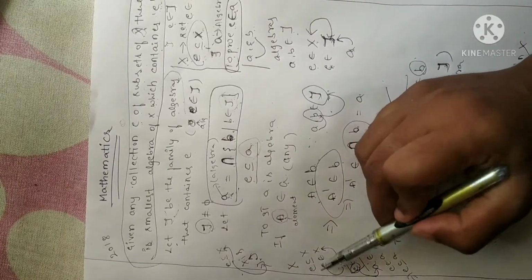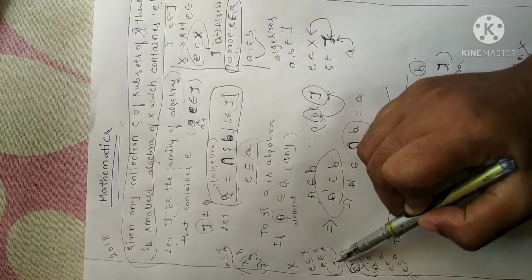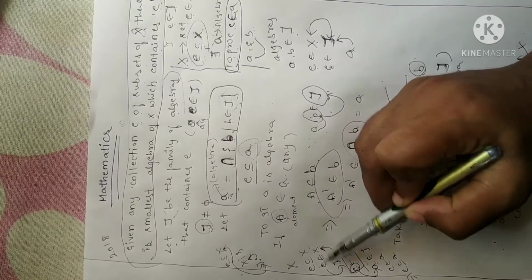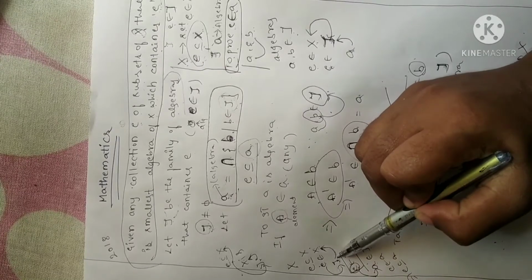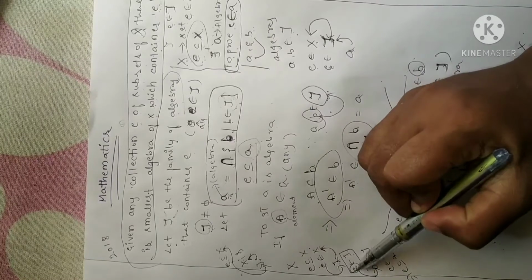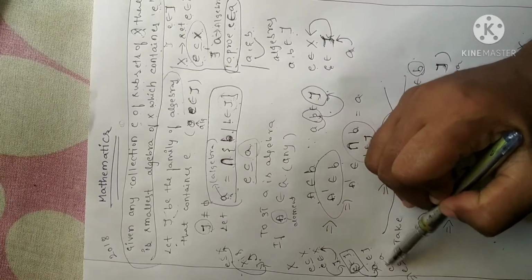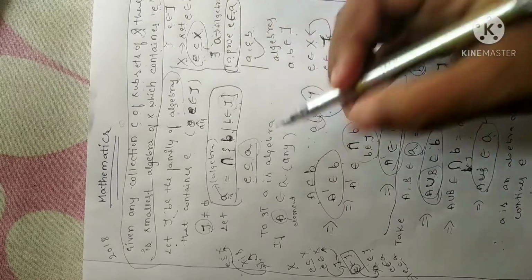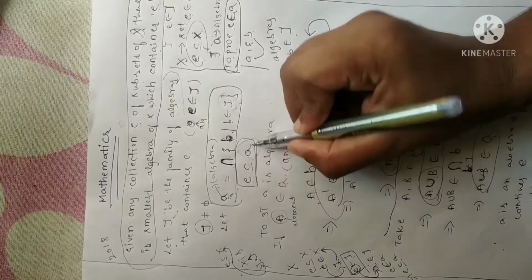X is a set and E is a subset of X, and tau is an algebra on X. If an element E belongs to X, then E should belong to tau. Since A is an algebra on tau, if E belongs to tau, then E should belong to A. The meaning is that E belongs to A, same as E is a subset of A. So that is why I have written like this. The meaning is E is contained in A.